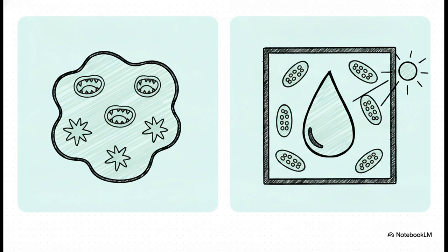I mean, animals move around, right? So their cells need to be flexible. They rely on lysosomes to process waste on the go, and centrioles to help with cell division. Plants, on the other hand, are stationary. They have to stand tall without a skeleton and literally make their own food. Because of that, they rely on rigid cellulose cell walls. They maintain their structure using water pressure from massive central vacuoles, and they use chloroplasts to harvest the sun's energy.